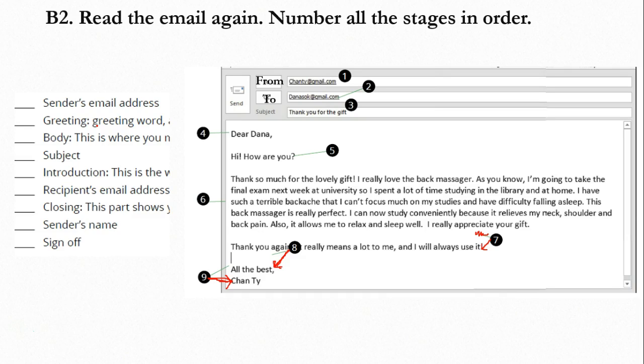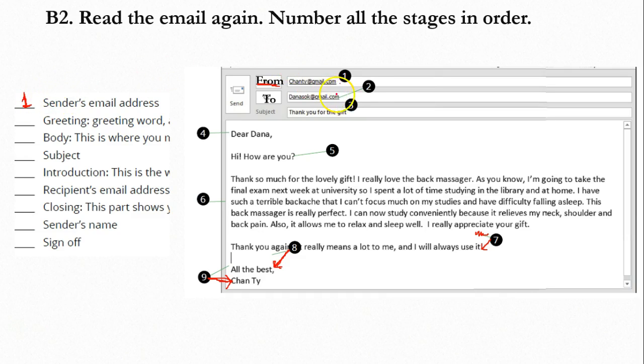Okay, 10 minutes is over. Now let's check the answer. Number one here is Chanti's email address. What is it? It is an email address, right? chanti@gmail.com is the address. But whose address is it? It is the address of the person who sent the email. So it is the sender email address. So the sender email address is number 1.